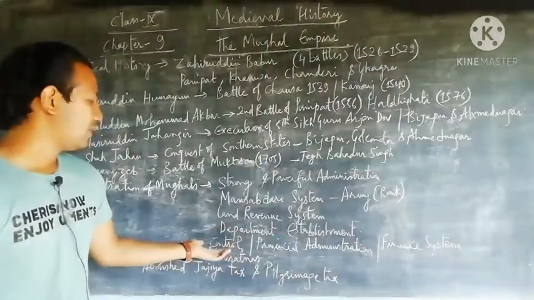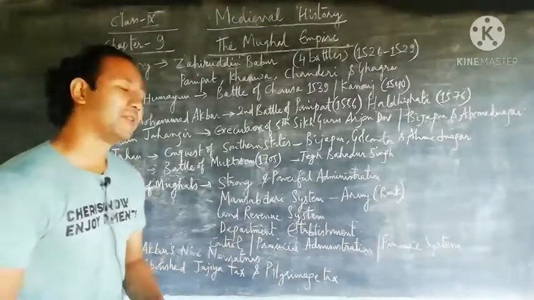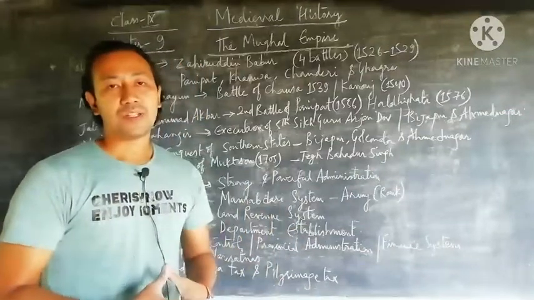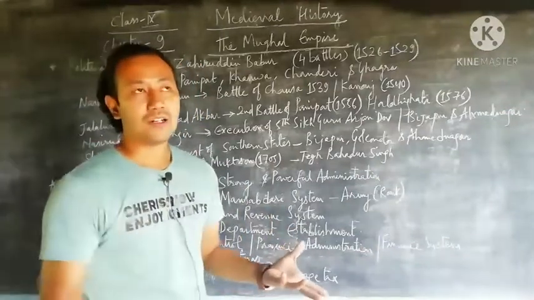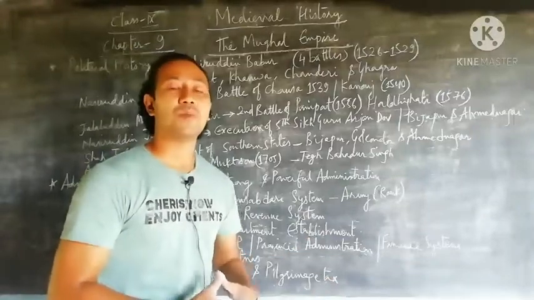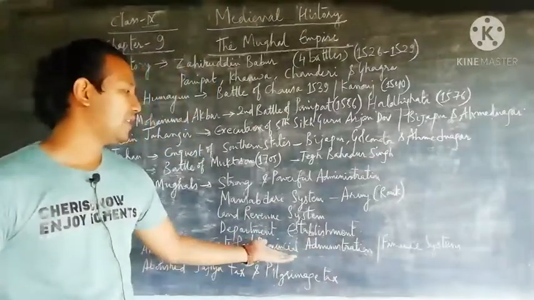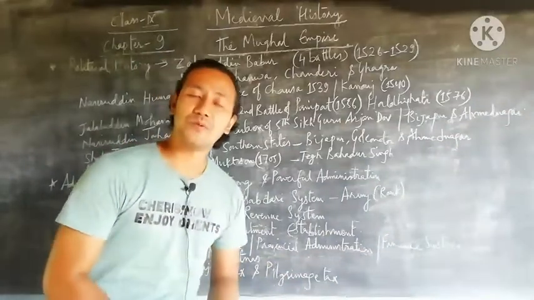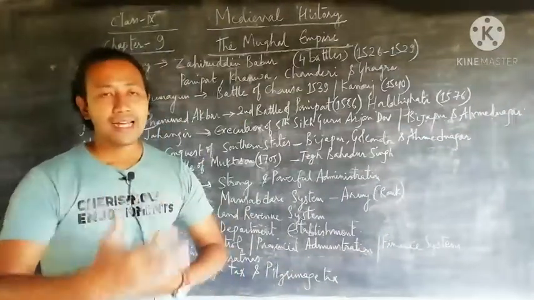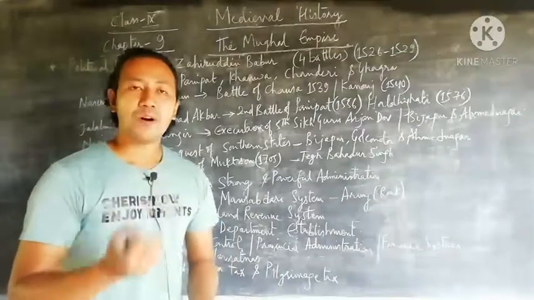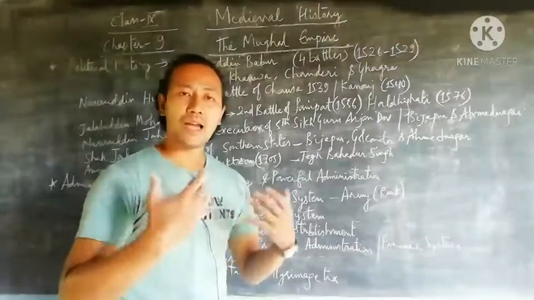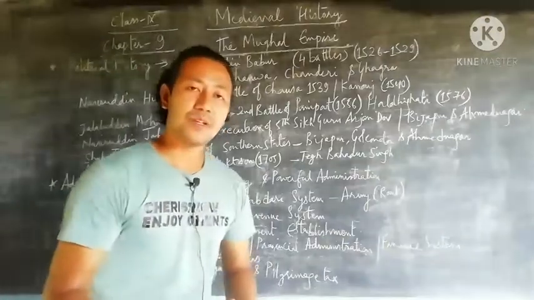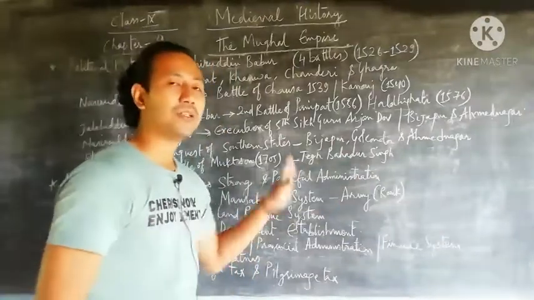And the next topic we see with the control and the provincial administration. So how the king used to control the provincial administration, the state. Now if we talk about the state government, similarly that was the provincial administration. And talking about the finance system, how the money was being utilized for making the kingdom very powerful, strong, administration wise very strong, giving salary to the armies, soldiers in cash, and all these kinds of work was being done.